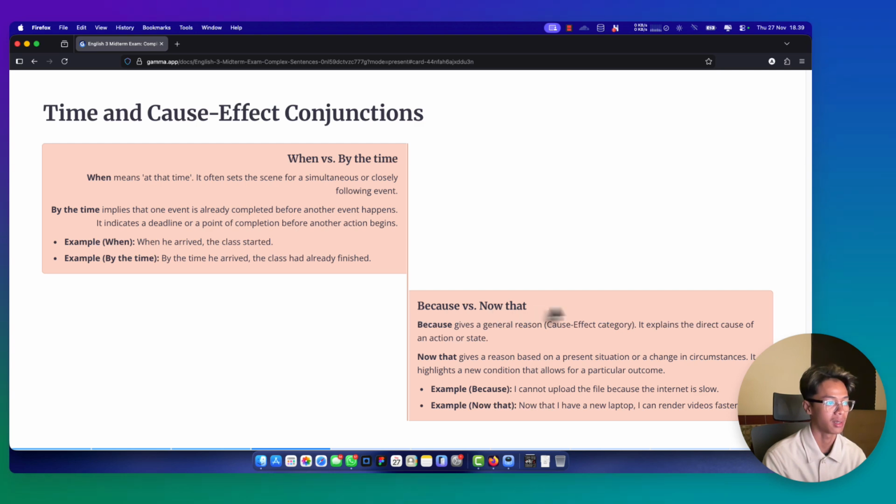And next, because and now that. Because gives a general reason. This is the cause-effect category. It explains the direct cause of an action or state. Now that gives a reason based on the present situation or a change in circumstance. Example, because: I cannot upload the file because the internet is slow. Example, now that: now that I have a new laptop, I can render video faster.